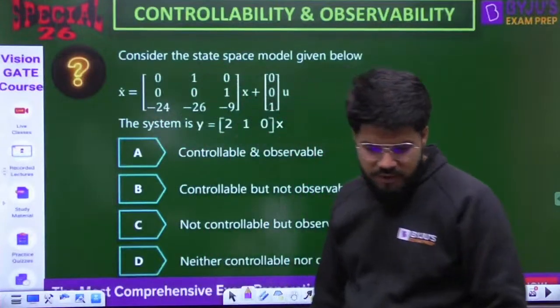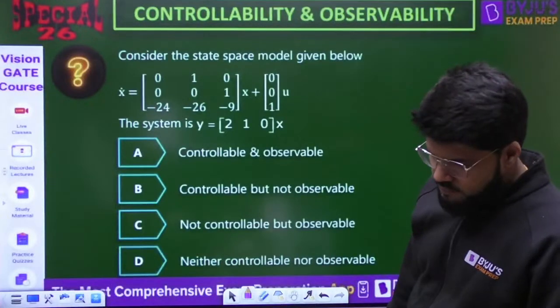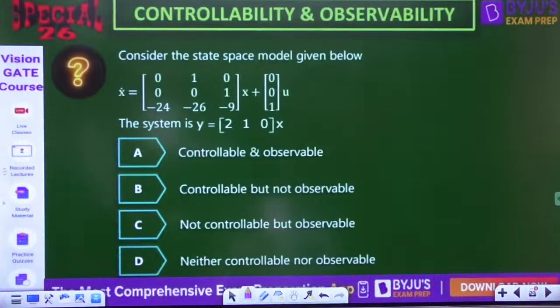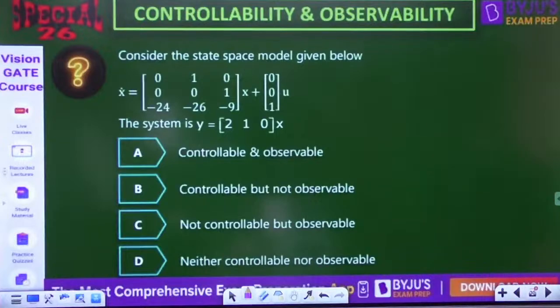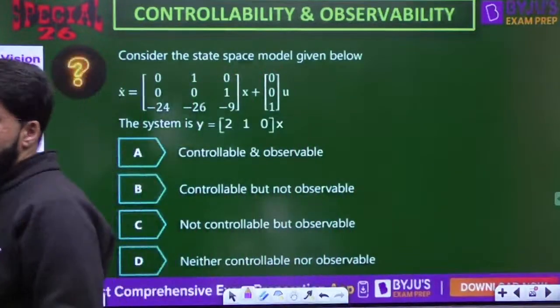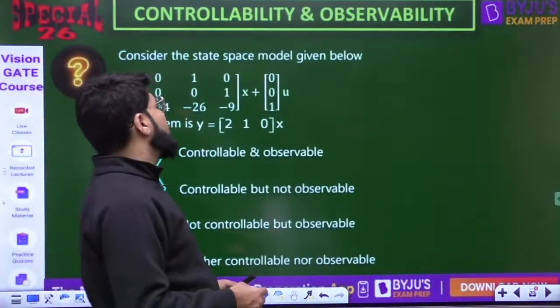Tell me, dear, the answer for this. Consider the state space model given below.